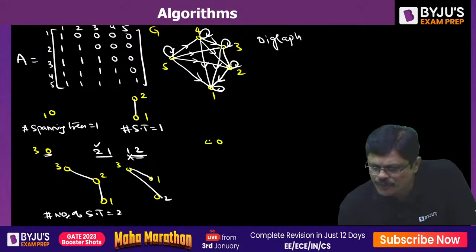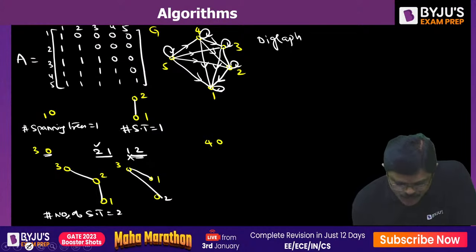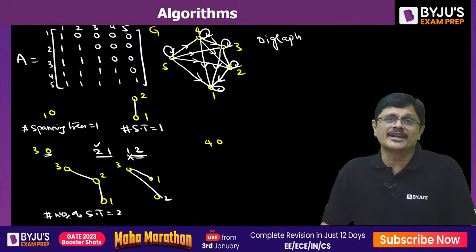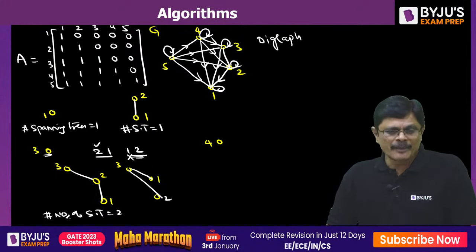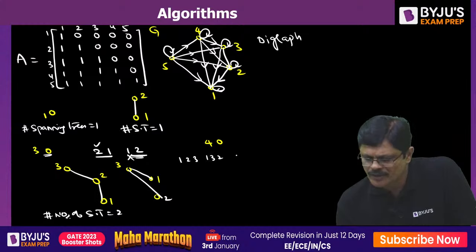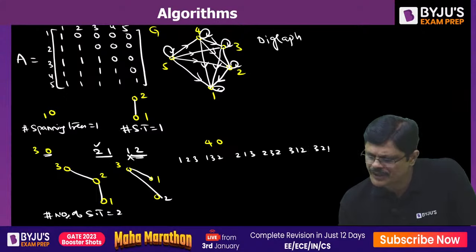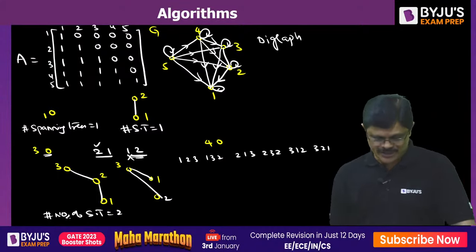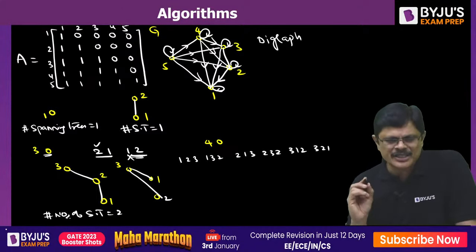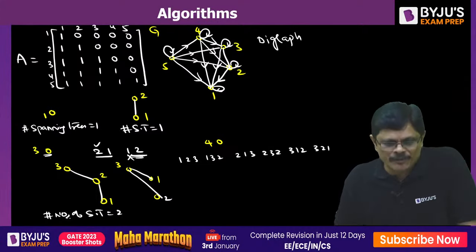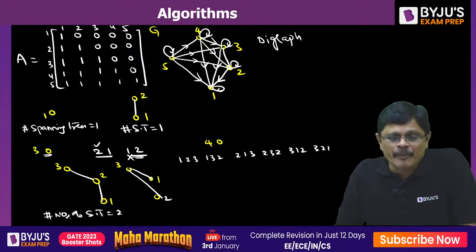When you start with 4, the other vertices are 1, 2, 3. Now tell me how many permutations of 1 to 3 are there? 1, 2, 3; 1, 3, 2; 2, 1, 3; 2, 3, 1; 3, 1, 2; 3, 2, 1. Now for every permutation I create a spanning tree using the same logic. I will show you 6 spanning trees. If you understand the logic, you can answer the given problem.